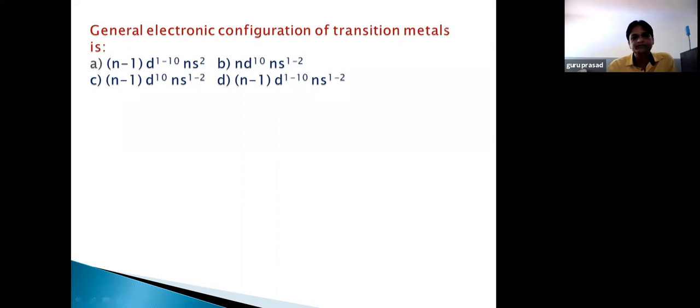Ti3+. Okay, so titanium atomic number is 22. So 22 means the number of electrons is 19. So Ar 18, 3d1, 4s0.